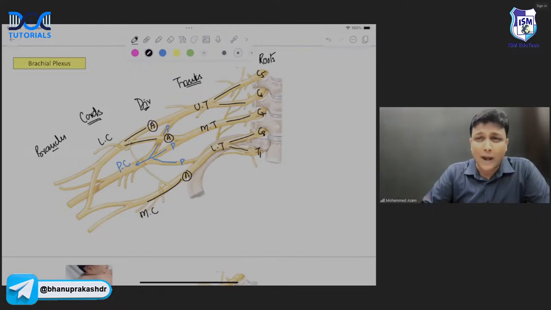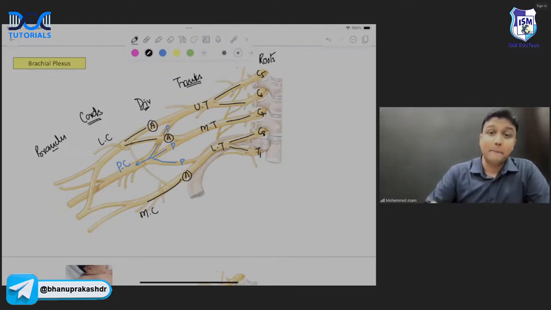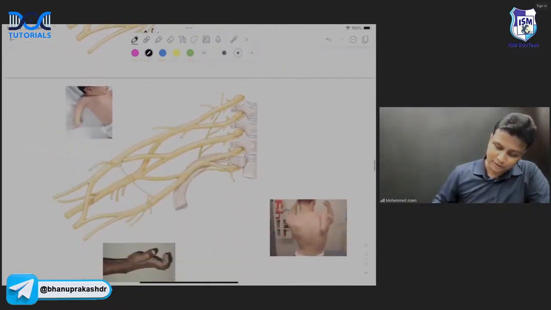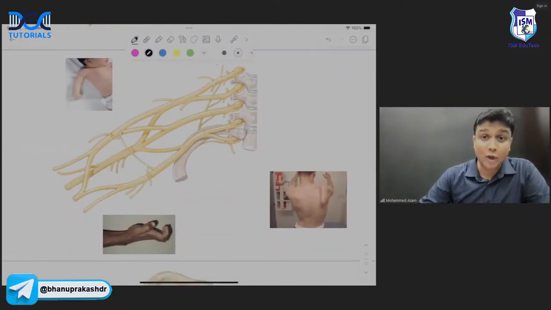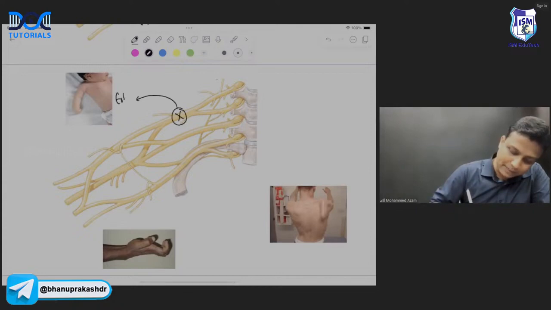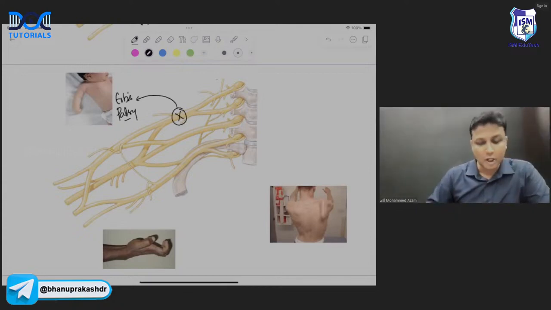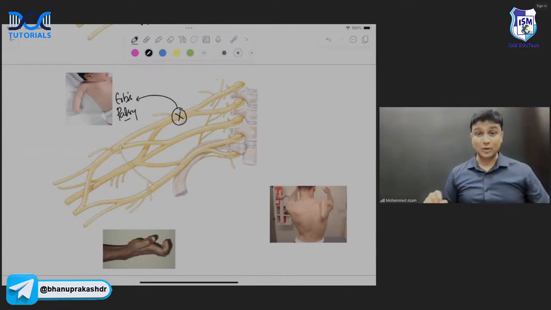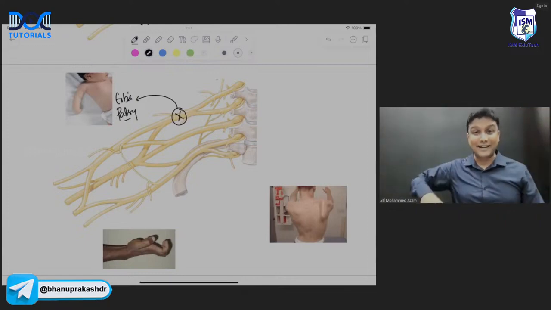But now, why am I teaching you all this here? Mainly for the clinical applications, sir. Because in your MCQ exam, winging of scapula is very commonly asked. Okay, so please remember here, if the upper trunk is damaged, if there is an injury to upper trunk, it will lead to Erb's paralysis, Erb's palsy. And in Erb's palsy, what happens, sir? What is going to happen? What is the sign? Policeman tip hand.